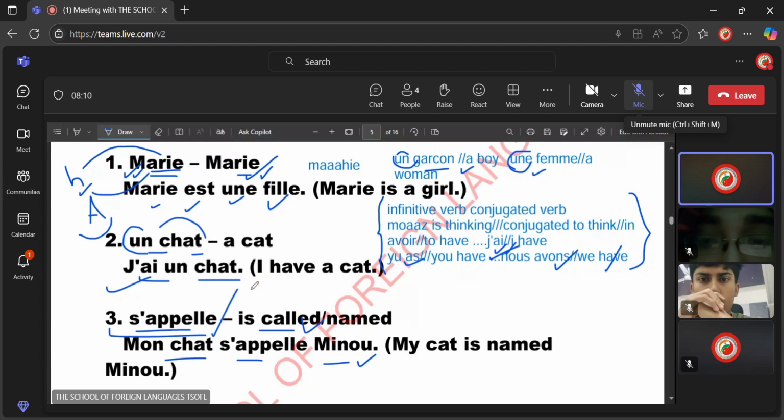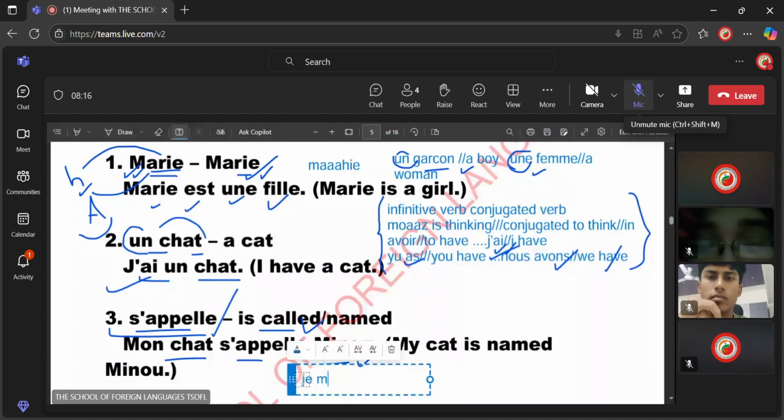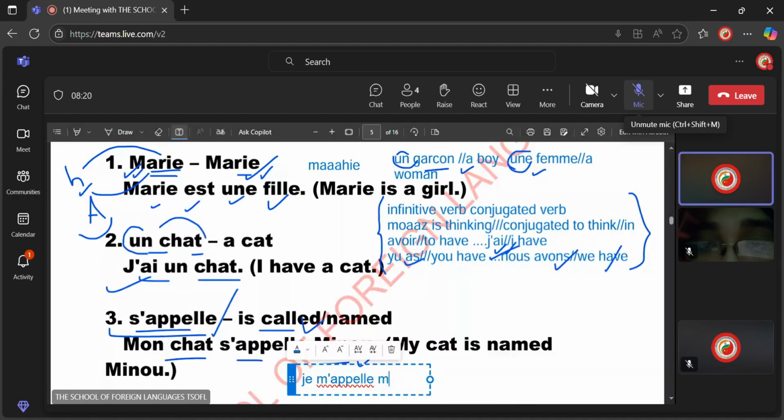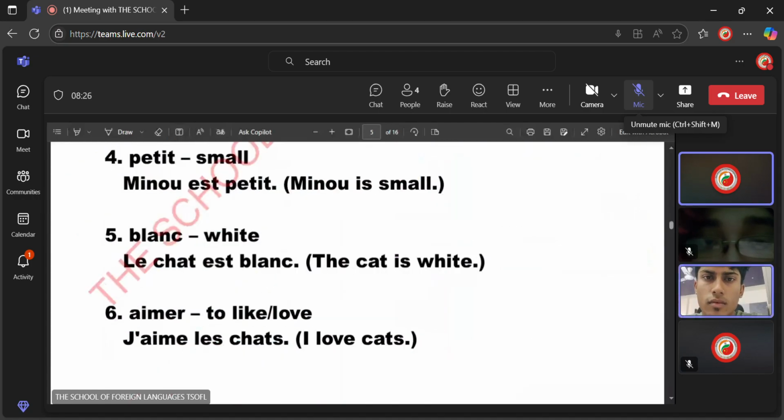For example, if you wish to say I am called Muaz, it will be Je m'appelle Muaz. Je m'appelle Muaz is something like I call myself or I am named Muaz. For example, the word for small is petit.